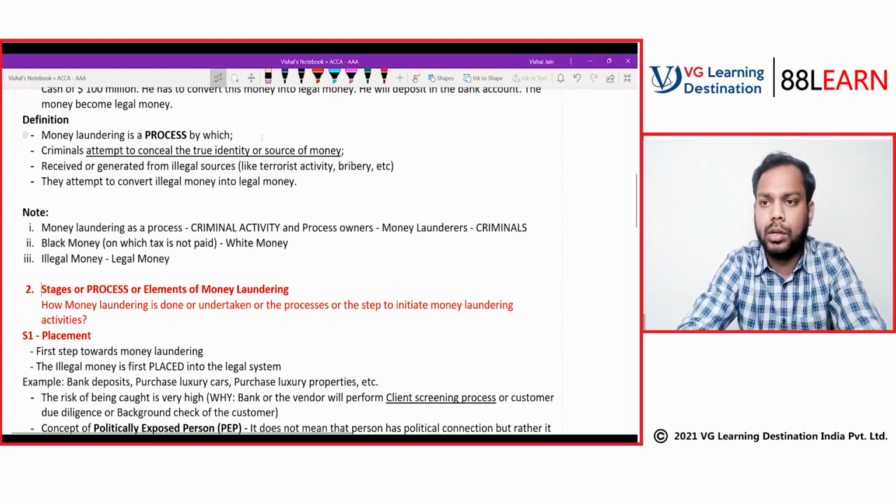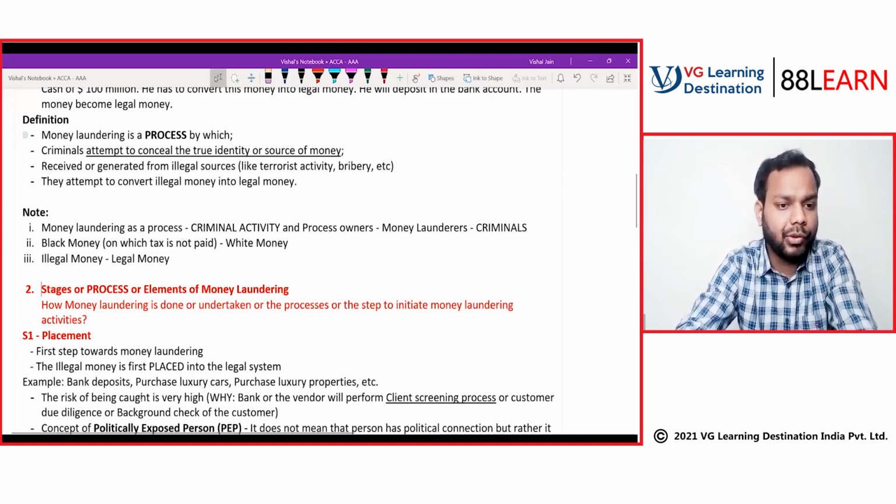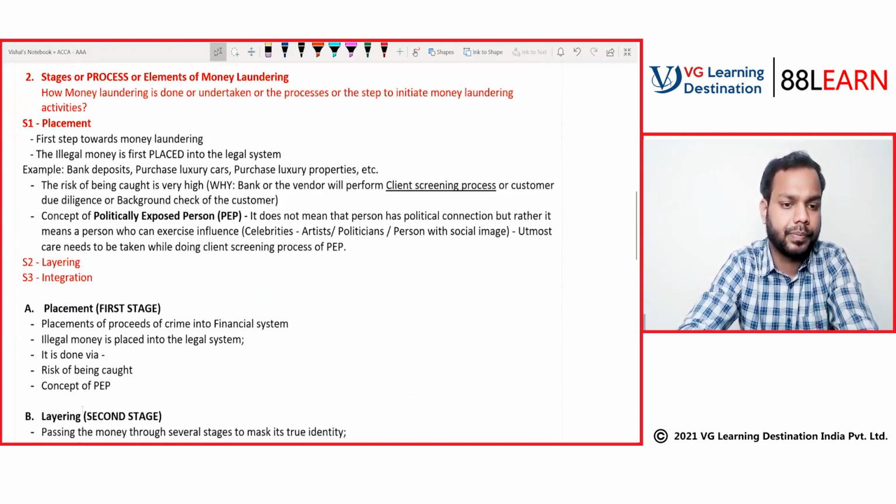Okay, so we have already discussed the placement stage, so we'll move ahead to layering. Let me change the color.